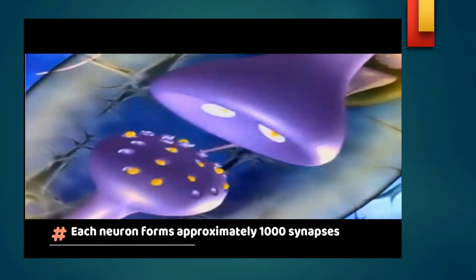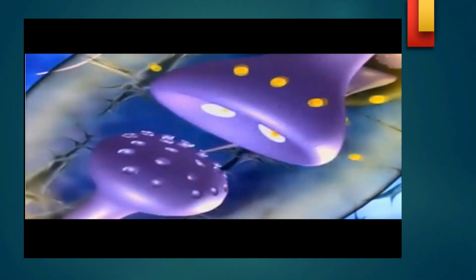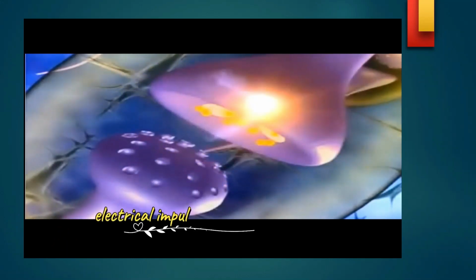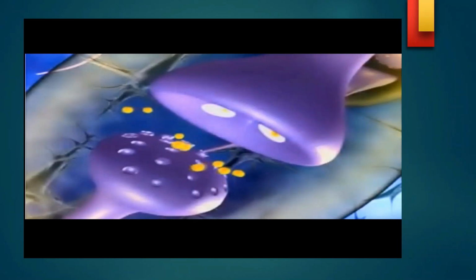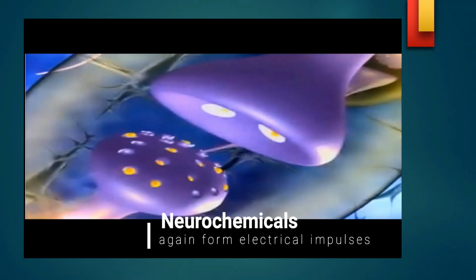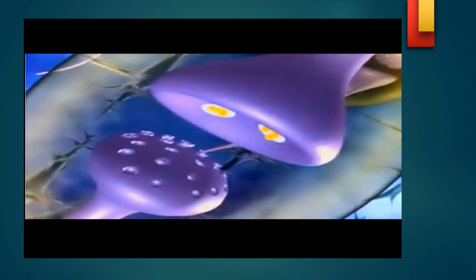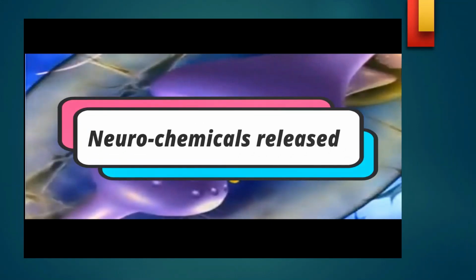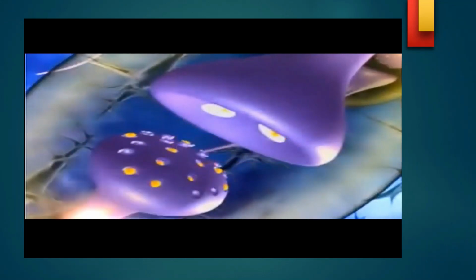So each neuron makes 1,000 connections. That means there are 1,000 synapses available. Electrical impulses generated come to the presynaptic end, and then the chemicals are released. This chemical now produces an action potential. That means electrical impulses are converted into a neurochemical reaction, and from the neurochemical reaction, the electrical impulse is generated again. It occurs at a very fast rate, in milliseconds. Electrical impulses release chemicals, and the chemicals again cause electrical impulses.